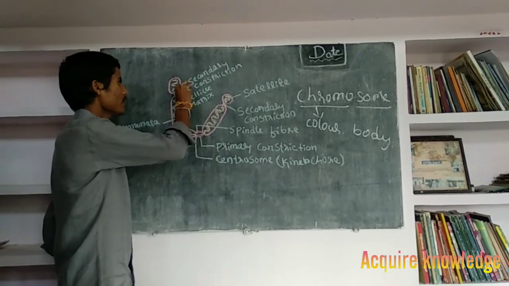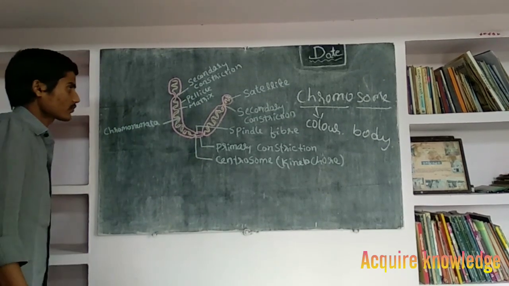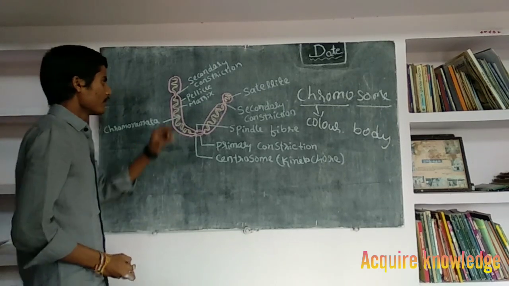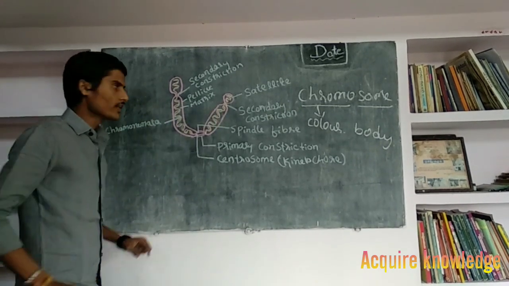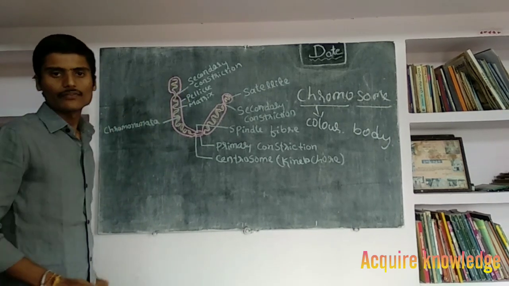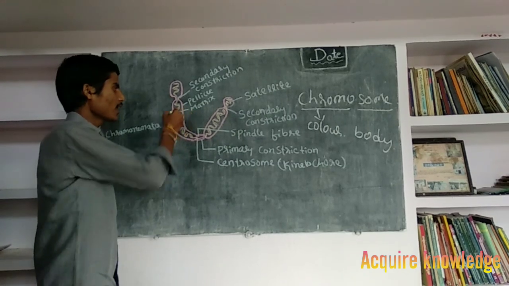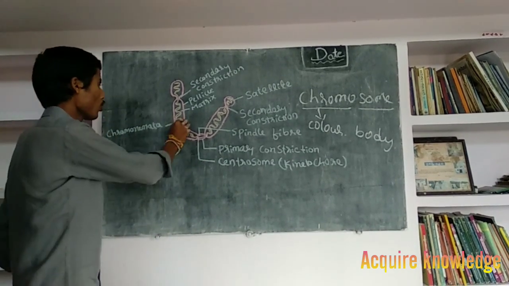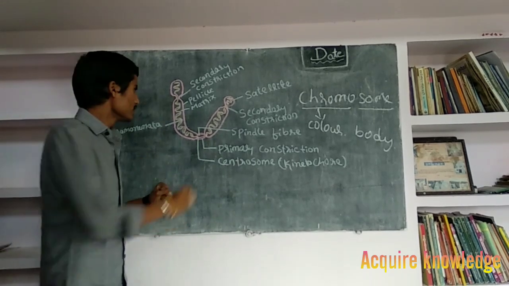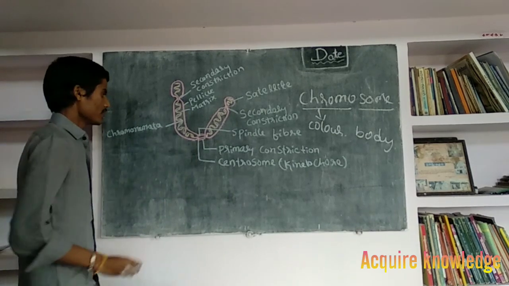Secondary constriction helps in nuclear organization, and the pellicle is the outer layer of the chromosome. Pellicle is a thin layer. Next, matrix. Matrix is the innermost part of the pellicle. Next, what is chromonemata? Chromonemata is the DNA, a finger-like, thread-like projection structure.